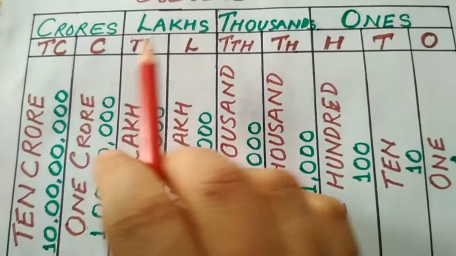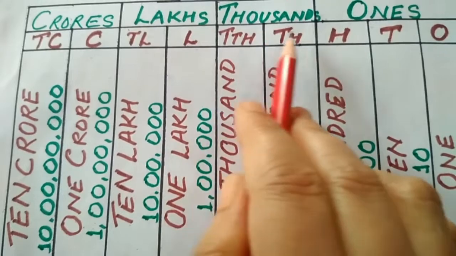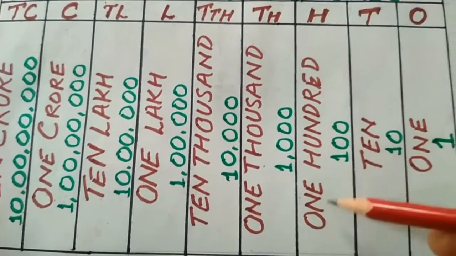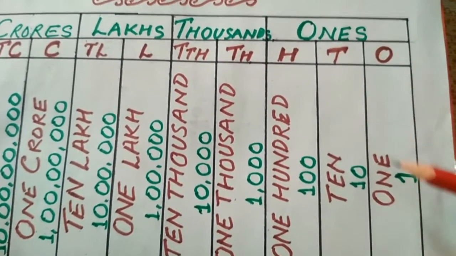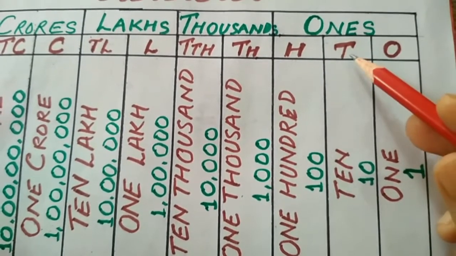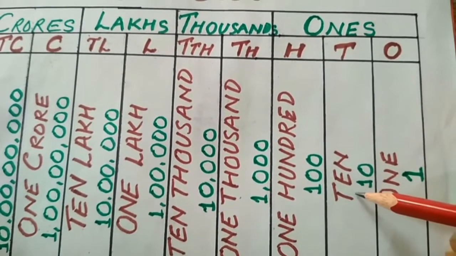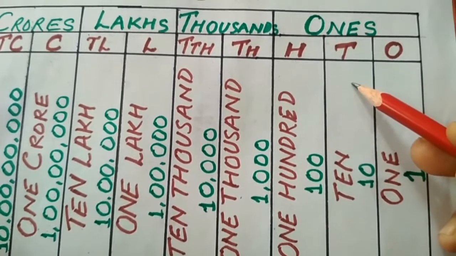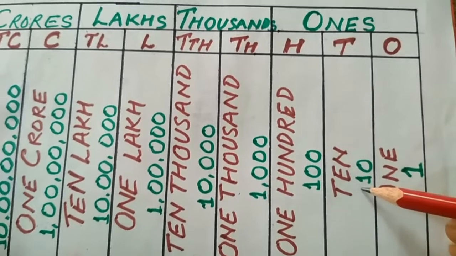So the first row is known as period, the second row shows places, and in the third row we have place values. Means if I write 1 over here, that 1 remains 1. If I write 1 under the tens, then that 1 has the value of 10. If I write 2 there, then it means not simply 2 but 2 tens, that is 20.